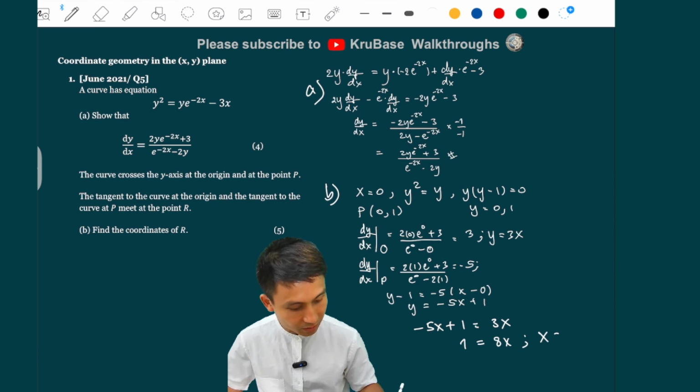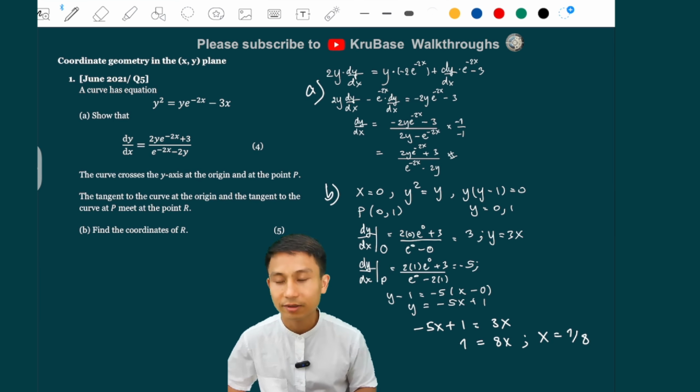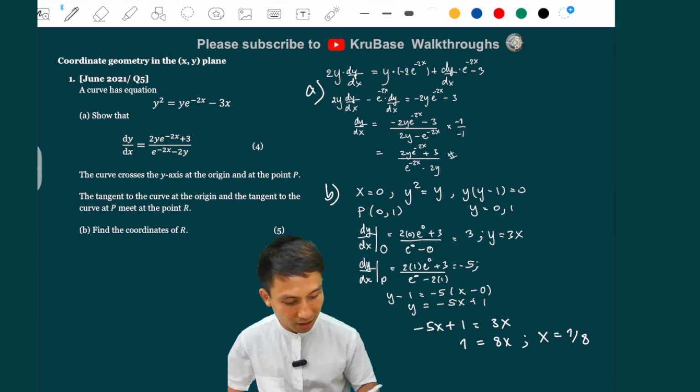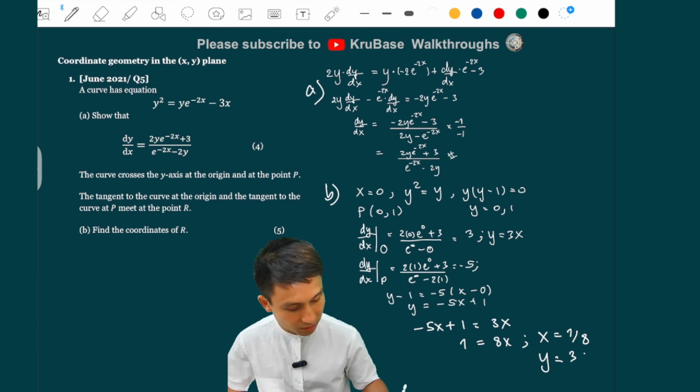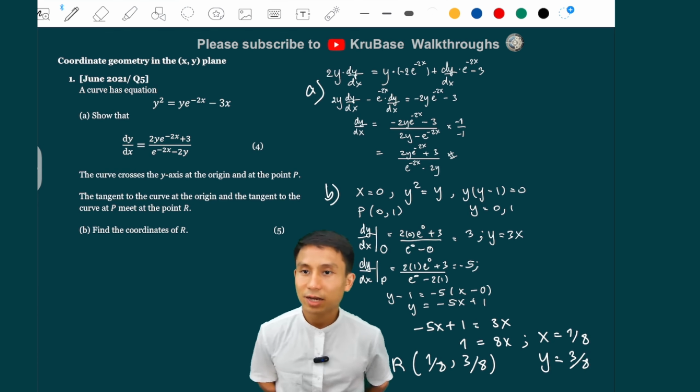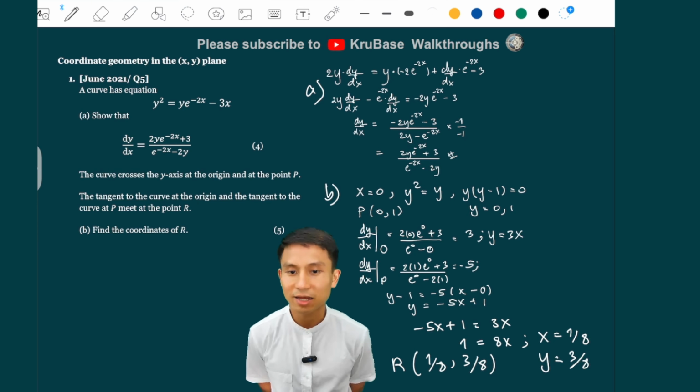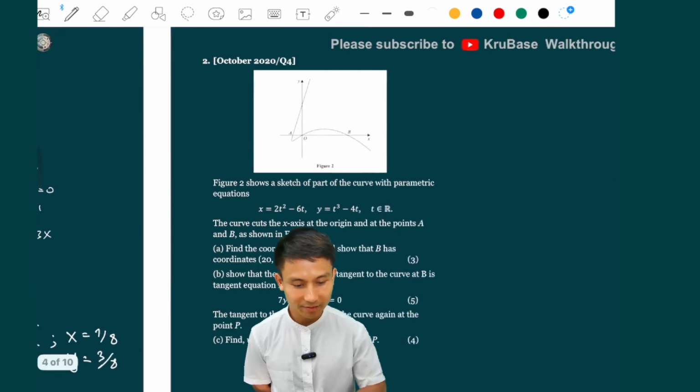That means x equals 1 over 8, and that's the x coordinate of R. So y would be, well, subbing into this one might be easier, just 3 over 8. So I can write R as the answer there, 1 over 8 and 3 over 8. So that is it for the first question. Should be relatively hard.